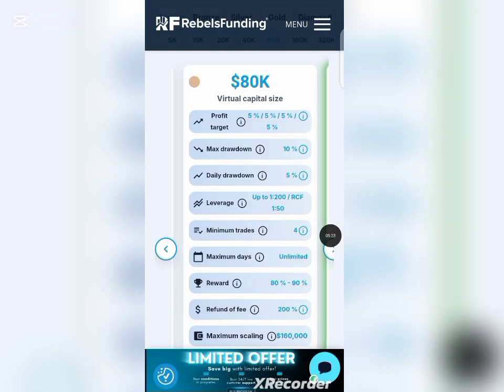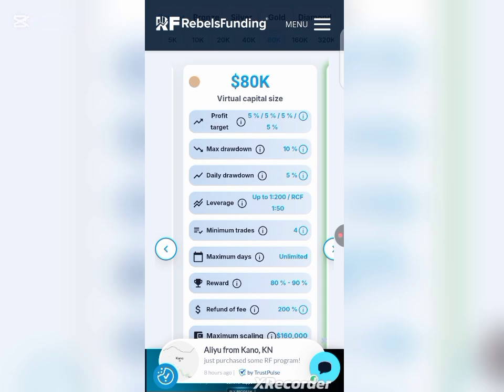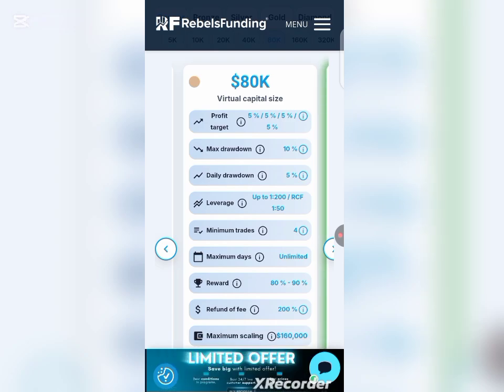As you can see, in abbreviation, these are their terms and conditions. You can quickly take a screenshot of it, so that once you get to the right time for trading the competition account, you will be able to know how to trade it and the terms and conditions you have to obey in order for you to be able to withdraw your profit.